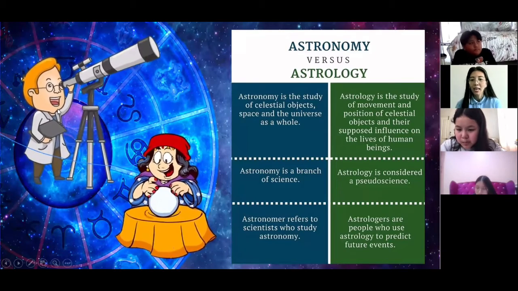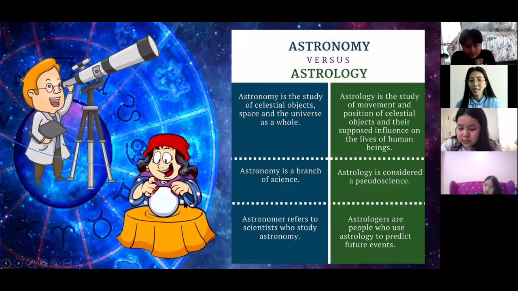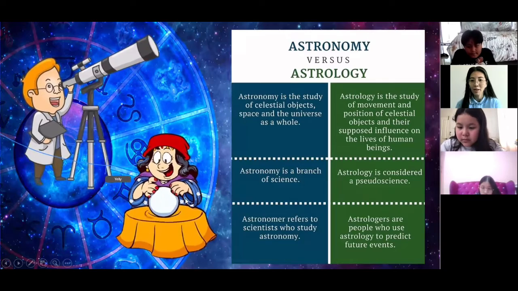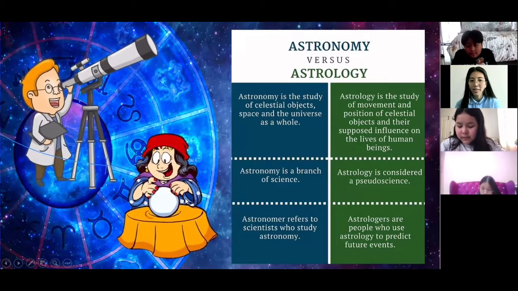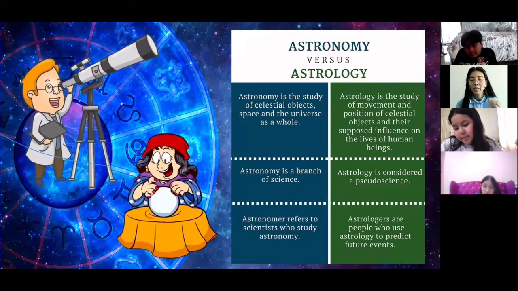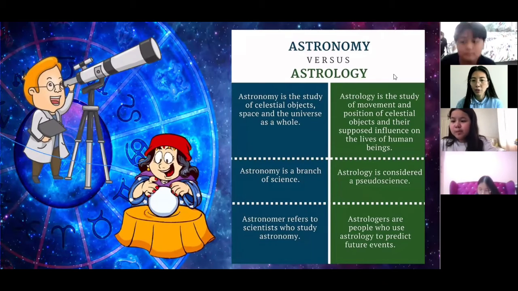This is an astronomer. While astrologers are the ones who predict what will happen to you in the future. They will predict your future, your character, and your personality based on the movement of the objects in the sky. That is the difference between astronomy and astrology.